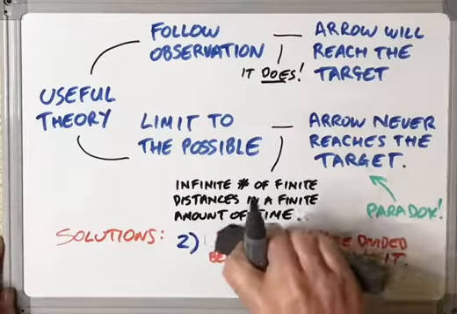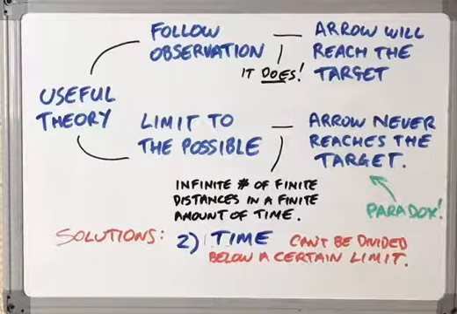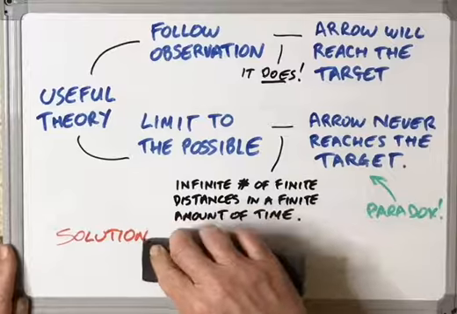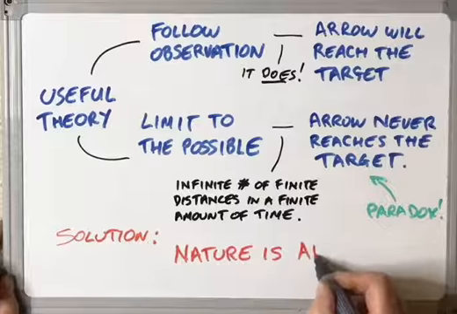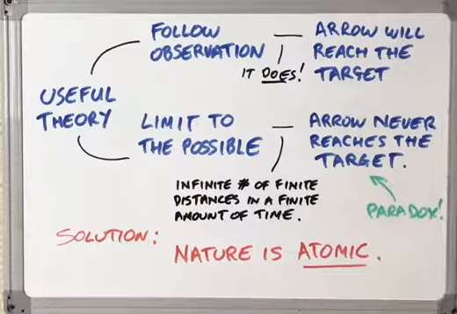The second solution suggests that time is not infinitely divisible, but actually the two ideas are sort of connected. There's this thing called Planck time, which is how long light takes to travel 1 unit of Planck length. So, just so you know. The point being, if we challenge the underlying assumption that something can be infinitely divisible, then we conclude, as Zeno did, that nature must be atomic. That is, it is made up of discrete chunks of stuff that can't be further divided. And that means that our paradox goes away. We can limit our theory to what is possible, and the arrow still gets to hit the target.